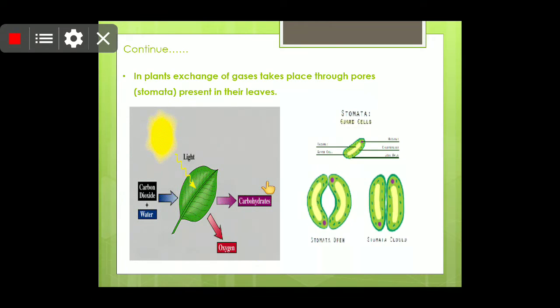Children, you must have studied the photosynthesis process, right? In that you must have seen that plants make their own food with the help of chlorophyll, water and soil. In this way, you can see that the exchange of gases takes place.